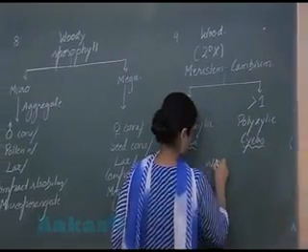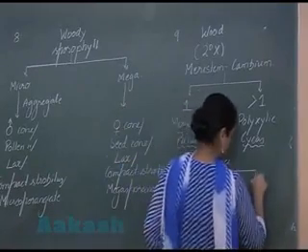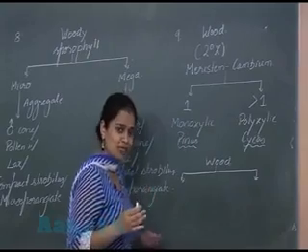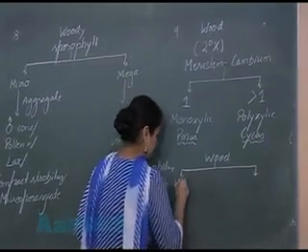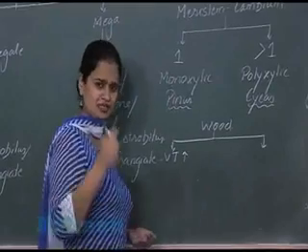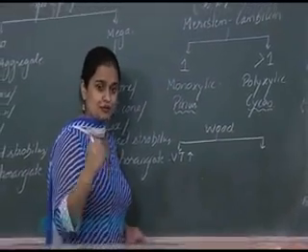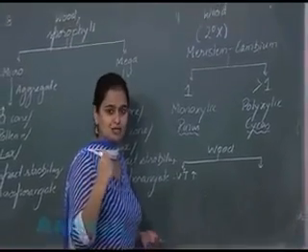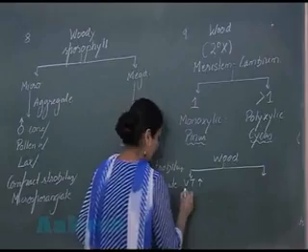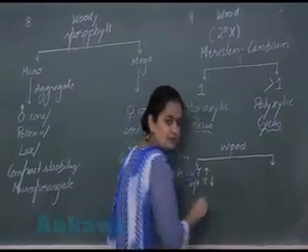Now the wood can also be divided into two more categories. If inside the wood the vascular tissue is more, the xylem being the vascular tissue, that is hard, strong tissue is more, and the soft tissue is less.